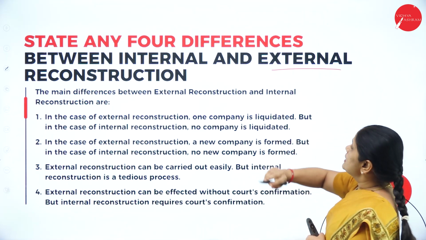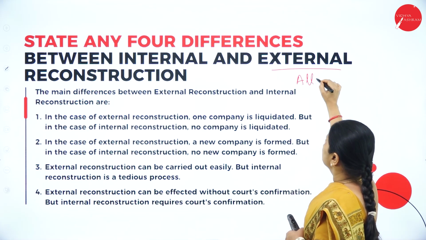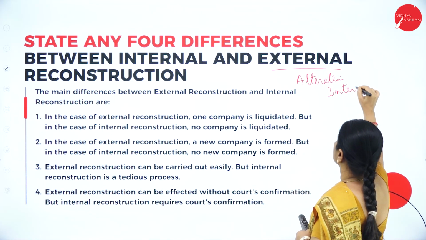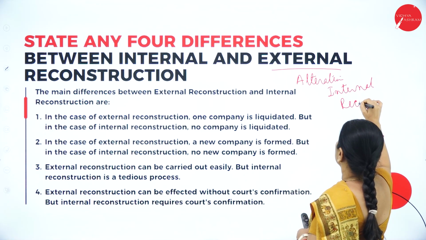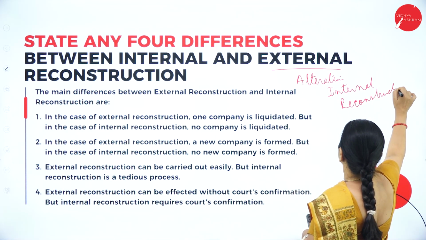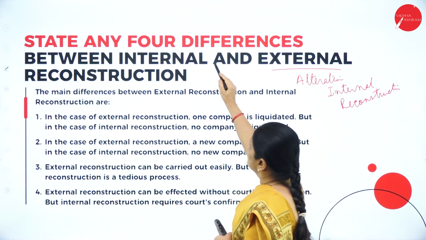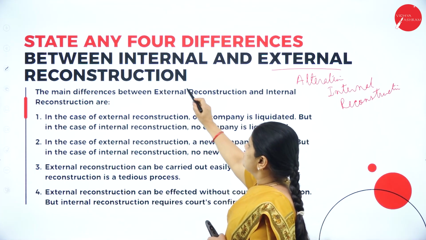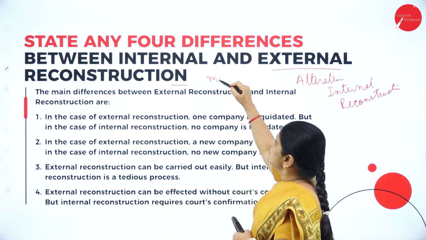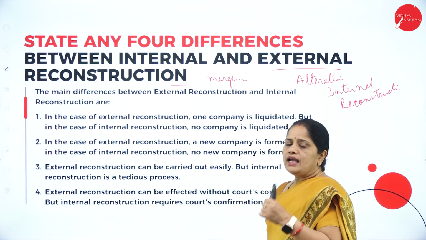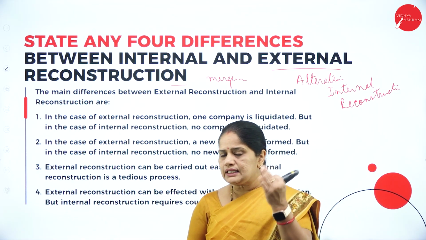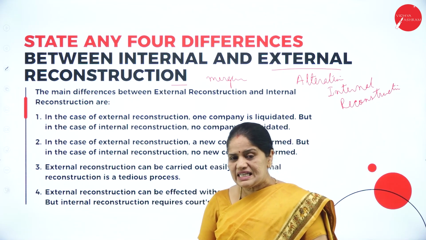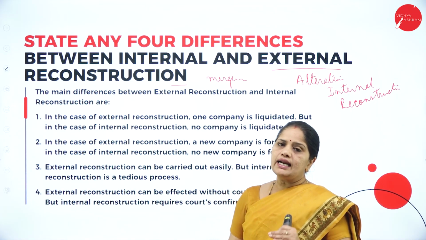Now, here we should understand that alteration of share capital also means internal reconstruction. So, instead of writing internal reconstruction, I can write it as alteration of share capital. External reconstruction means it comes under mergers and acquisitions. In mergers, you should understand that there are 3 types of mergers. One is amalgamation, other one is absorption, third one is external reconstruction. So, there are 3 kinds of mergers.